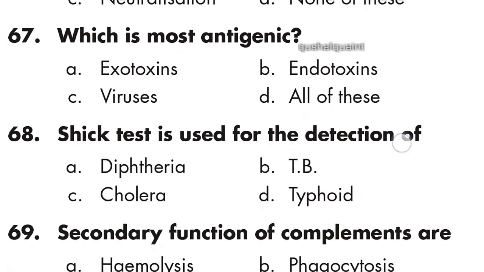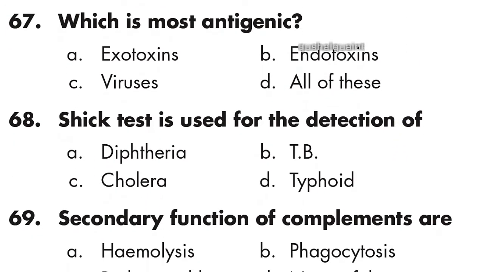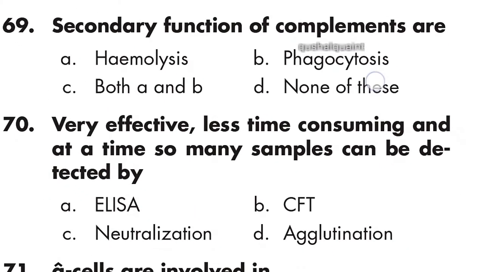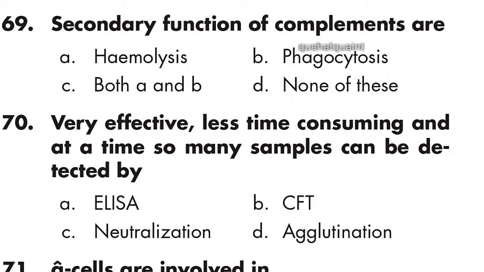67th question: which is the most antigenic? Exotoxins. Option A is right, exotoxins. 68th: Schick test is used for the detection of diphtheria. Option A is right, diphtheria. 69th question: secondary functions of complement are hemolysis and phagocytosis. Option C is right, both A and B, hemolysis and phagocytosis.